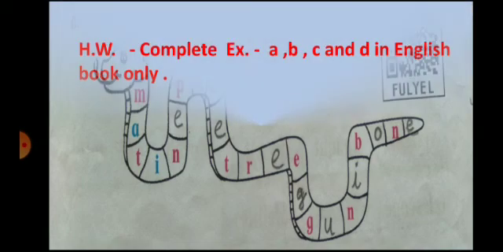Okay. Now, what's your homework? You have to complete exercise number A, B, C and D in the English book only. No need to write it in the copy.